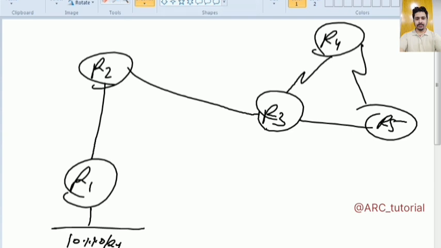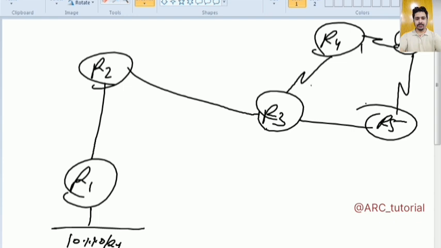So this time, make some changes here as well. This is R6, and these are also serial links. R3 will give this information to R4 as well as R5. Between R3 and R4, R4 and R6, and R6 and R5, we are using slow serial links. Between R3 and R5, R3 and R2, and R2 and R1, we are using Ethernet links, so the bandwidth of Ethernet links is much higher than serial interfaces.